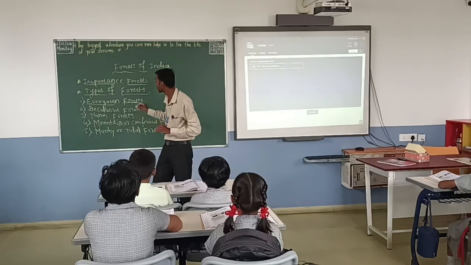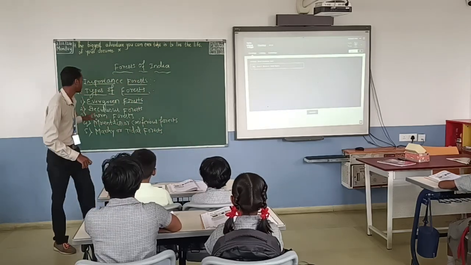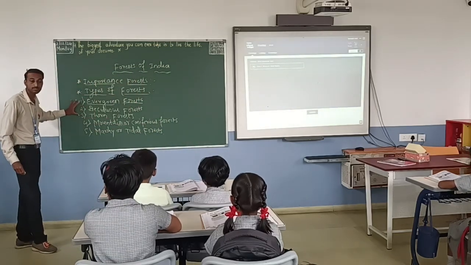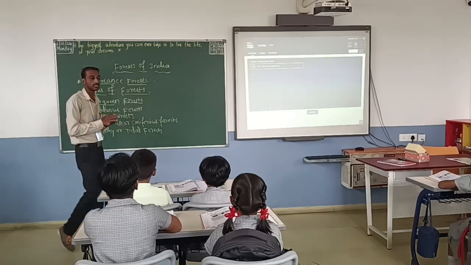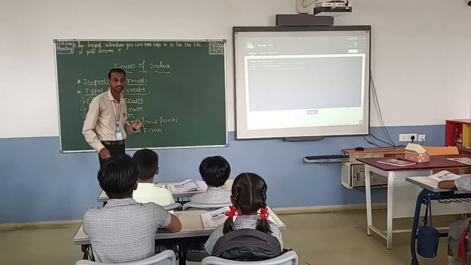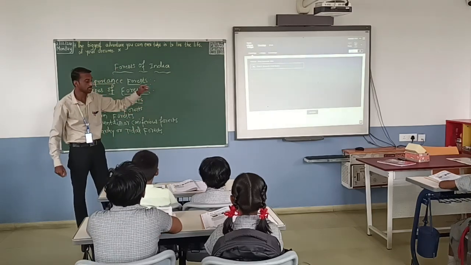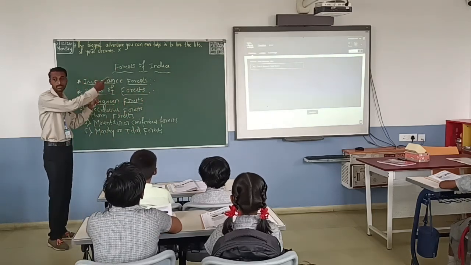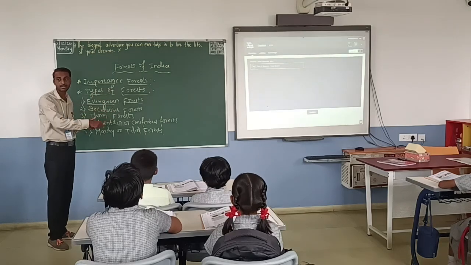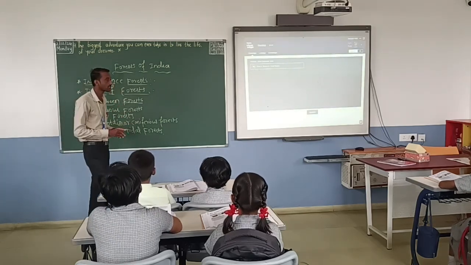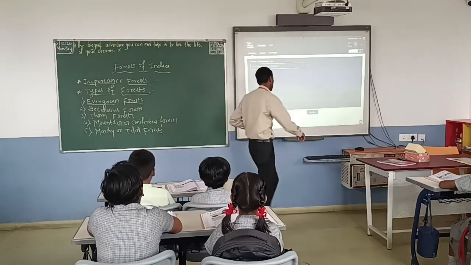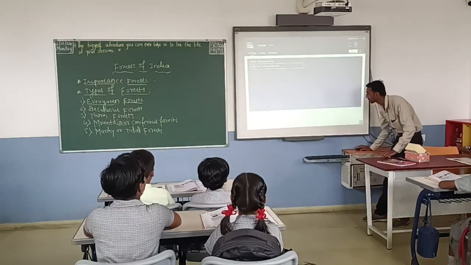Which places can we find the evergreen forests? In the slopes of Western Ghats. You already know about the map. Once again I will show you afterwards. So the slopes of Western Ghats are there. In those places we can find them. Yes, I will show you on the map.